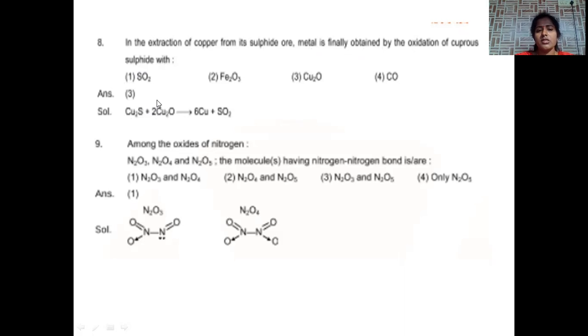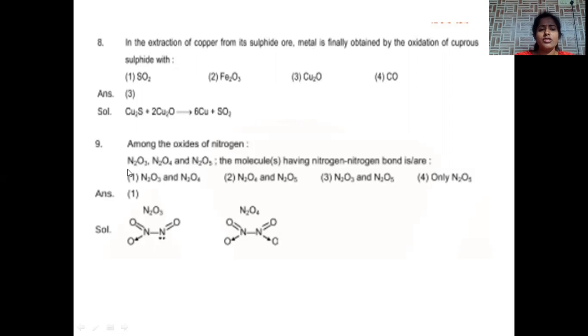This is called cuprous oxide. Cuprous oxide is used as the oxidizing agent in this reaction so that metallic copper and sulfur dioxide are evolved. The correct answer is oxidizing agent used is cuprous oxide. Option number 3 is the correct answer.